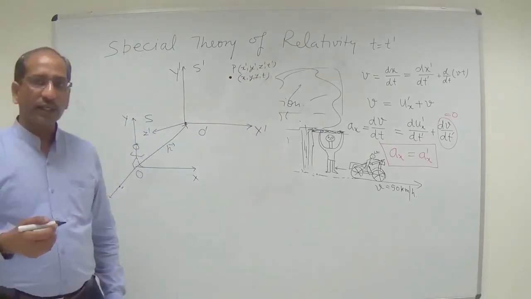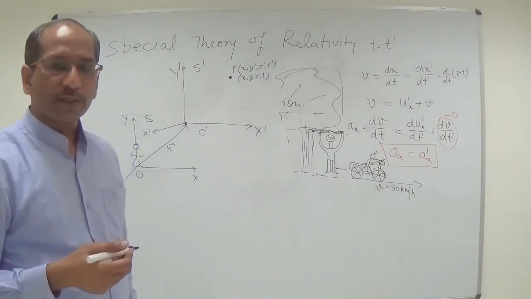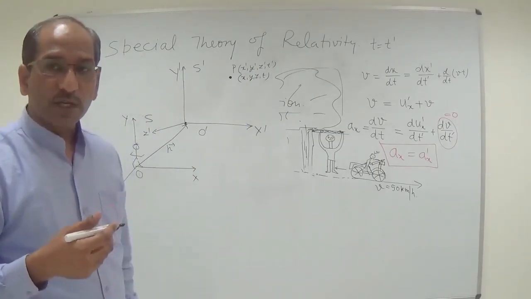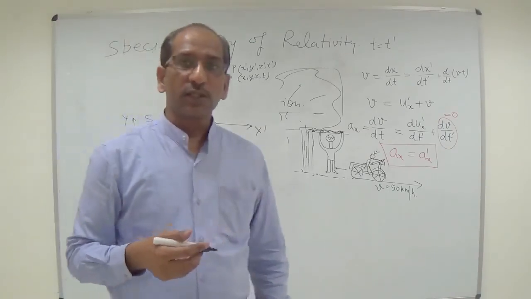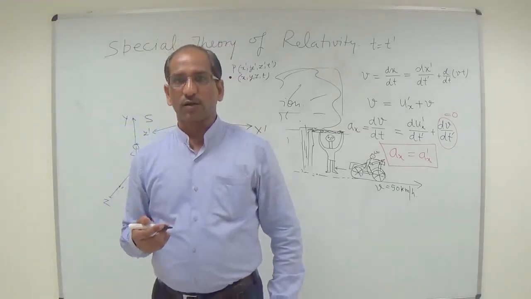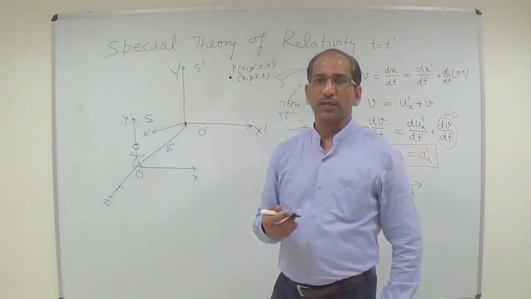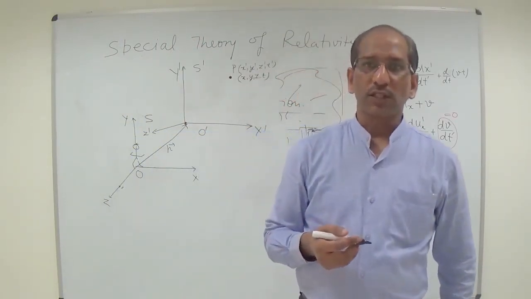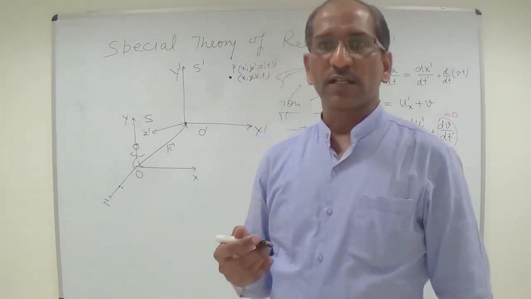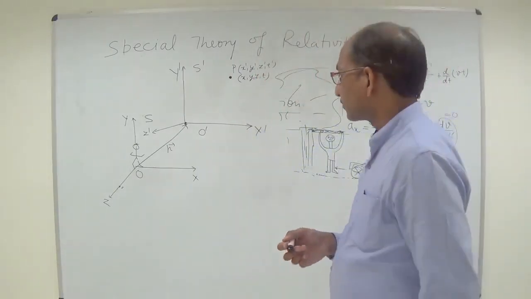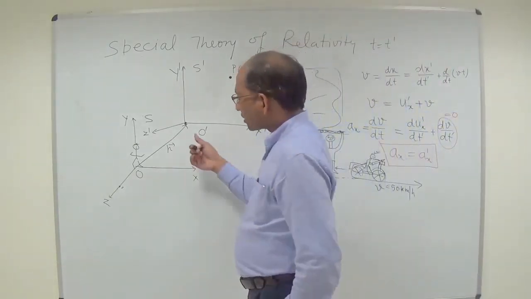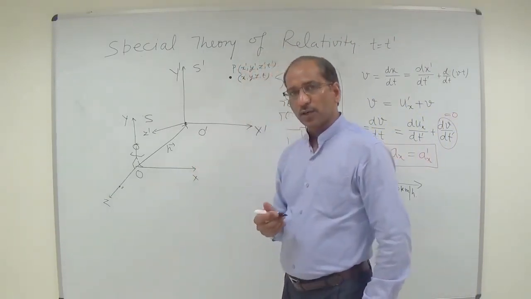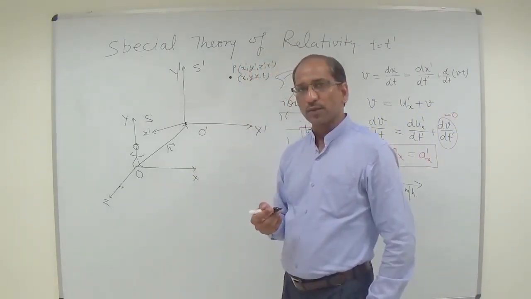Now how is this case different from the earlier three cases of the Galilean transformation, where we discussed that the S prime plane is moving along the x direction, y direction or z direction? Here in this case we have to consider the velocity components.